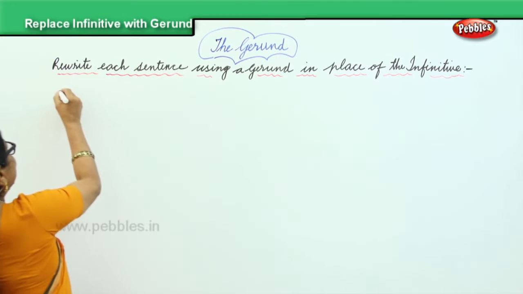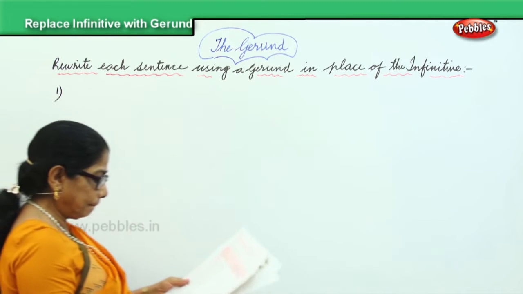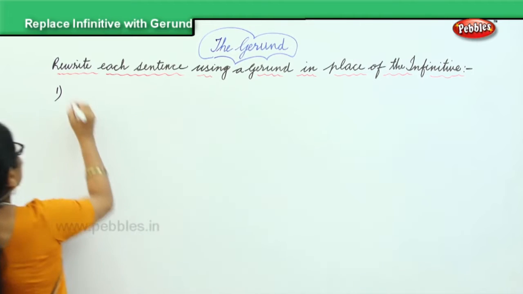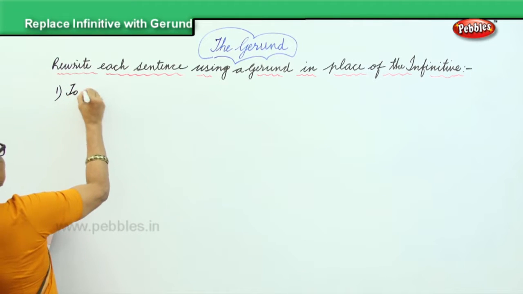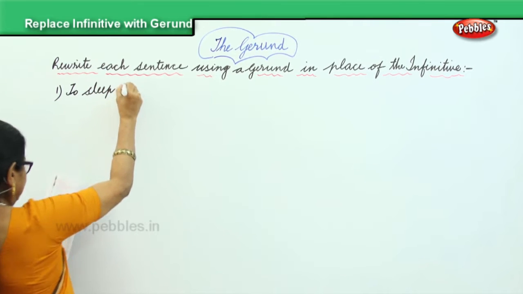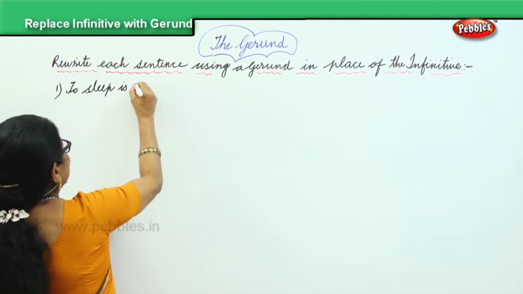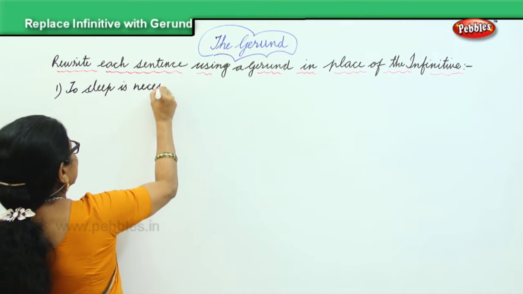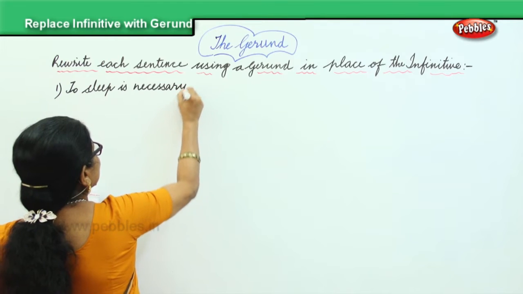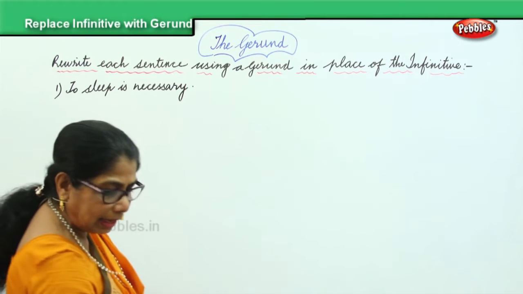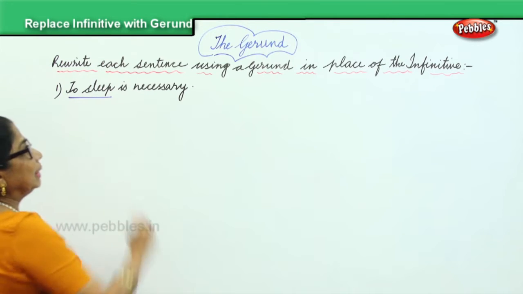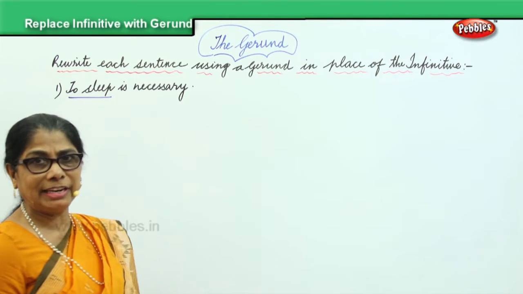For example, the first one we have is "To sleep is necessary." To sleep, that is the infinitive.